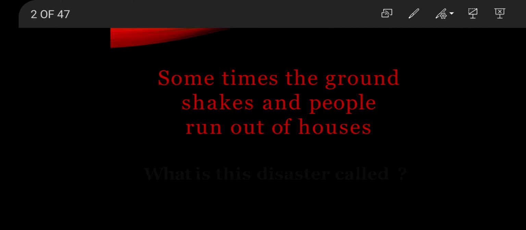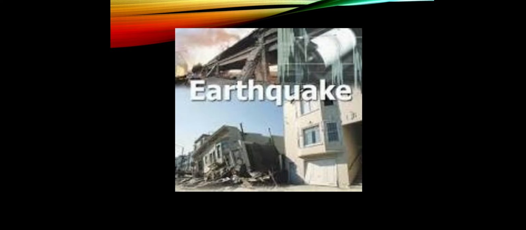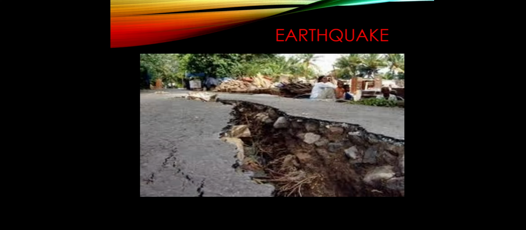As the name suggests, when the earth shook, the lesson is basically about earthquake. When the earth shook means whenever the earth felt some tremors, some shaking. As you can see in this image, the ground has divided into two parts. It has cracked down. This is an earthquake. When the earth's surface shakes, we feel tremors. That is known as an earthquake.